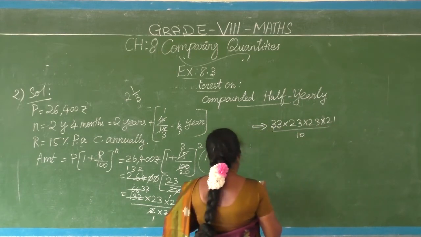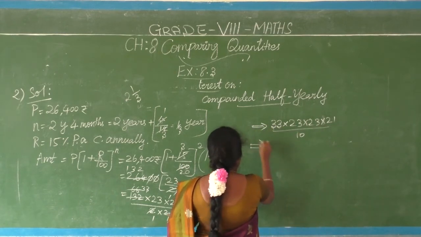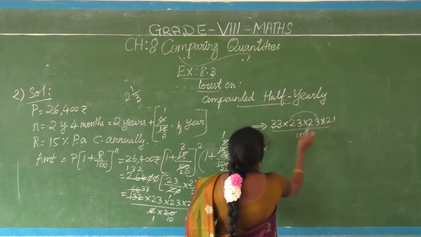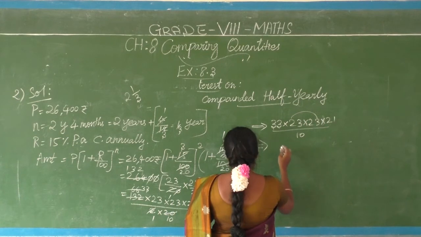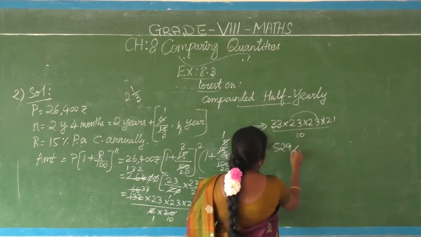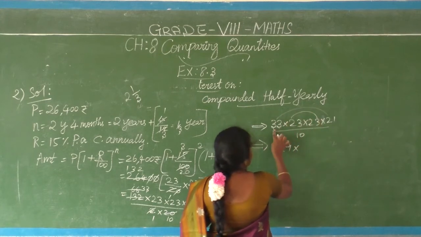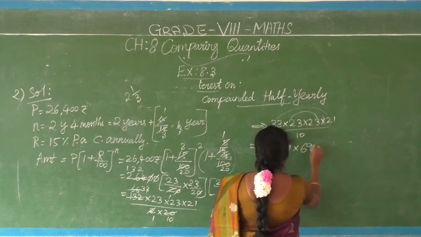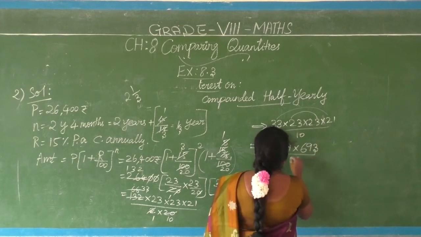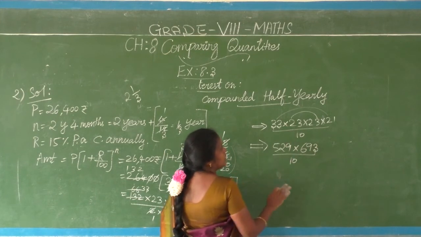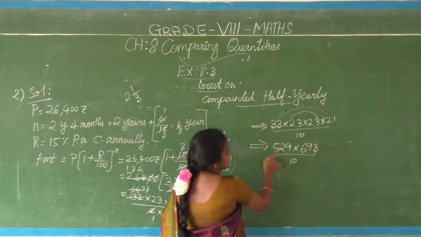Okay, at the time see, 23 into 23 square of 23, no? That answer is 529. 23 into 23 529. The remaining 33 into 21, what answer is coming? 693. Okay, you have to multiply. What I did, just normal calculation only. Try to yourself. This answer will come definitely.